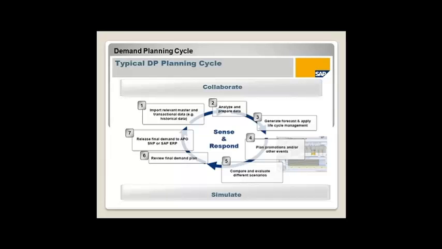Then in this monthly cycle, first we need to set up the master data and the transactional data. As I told yesterday, master data is, for example, product, or you can say material, plant, customer, vendor, distribution center, or sales organization. All these things we can call master data.